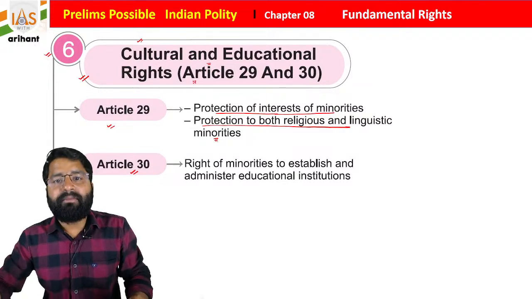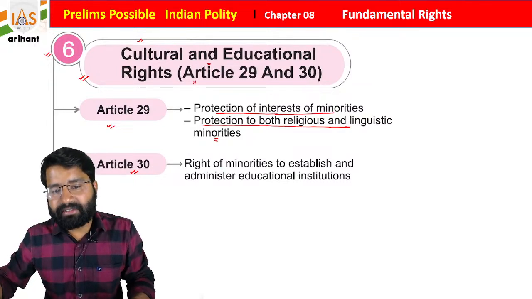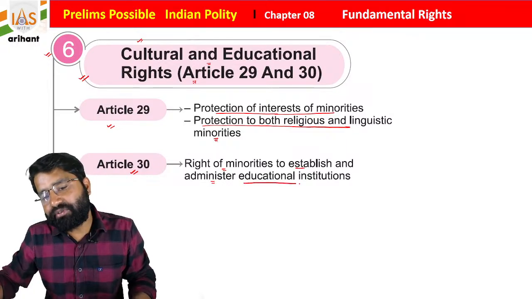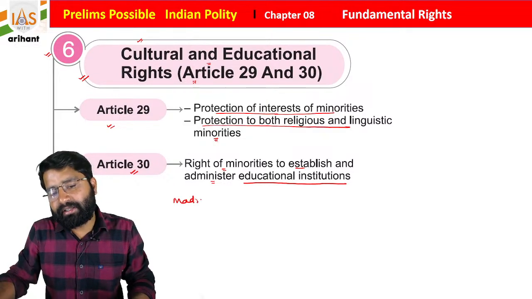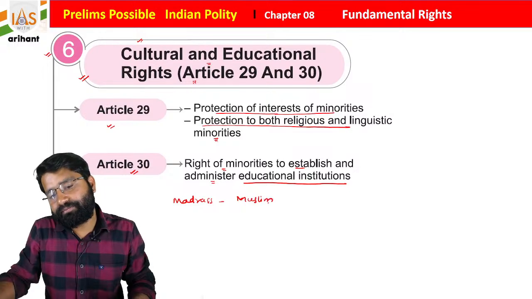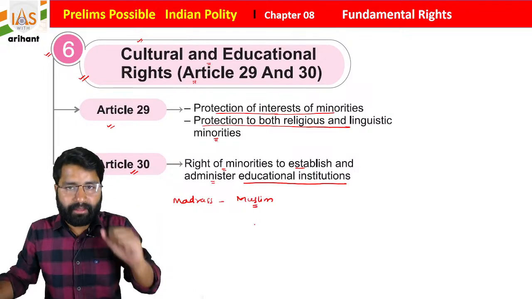Okay, so basically it is the right of minorities to establish and administer any educational institution. That's why, students, you will see that madrasas are created by Muslims to protect their religion.